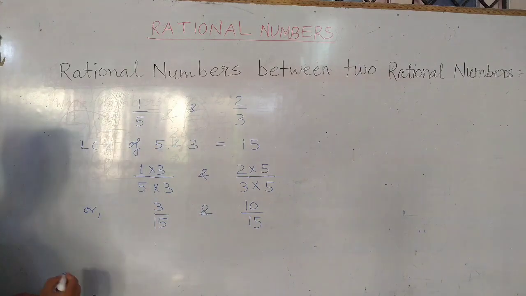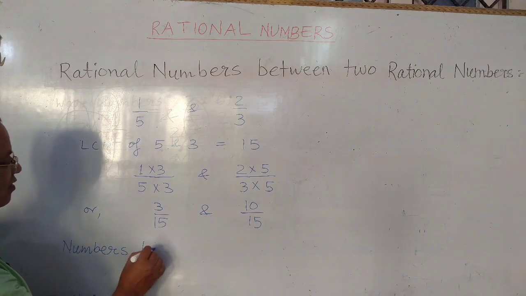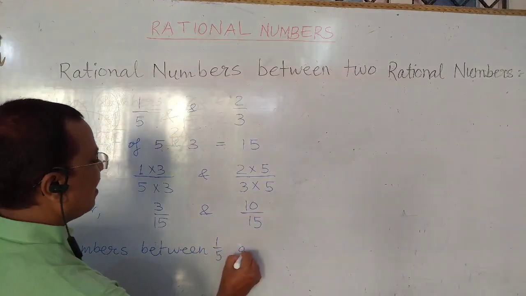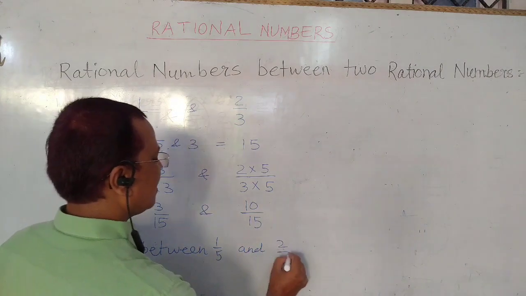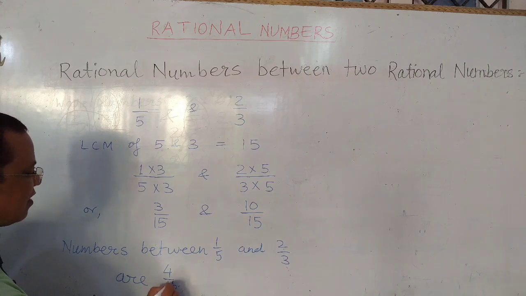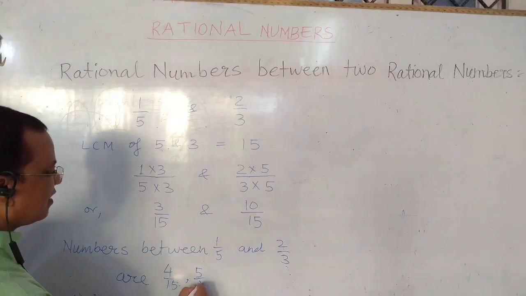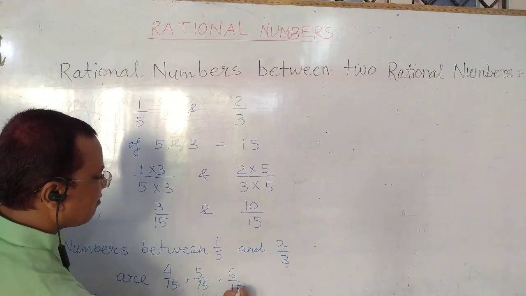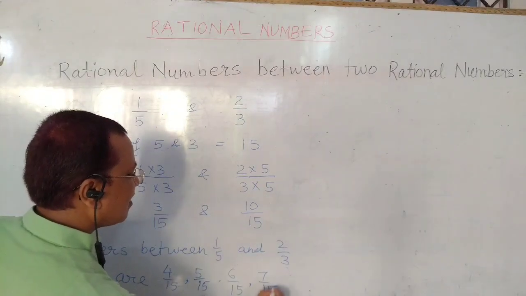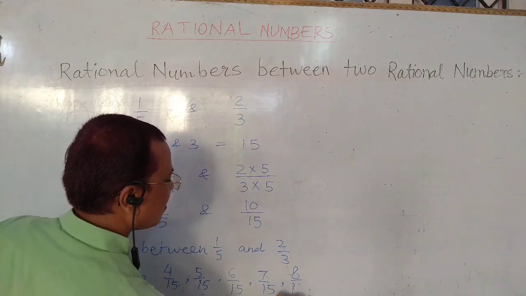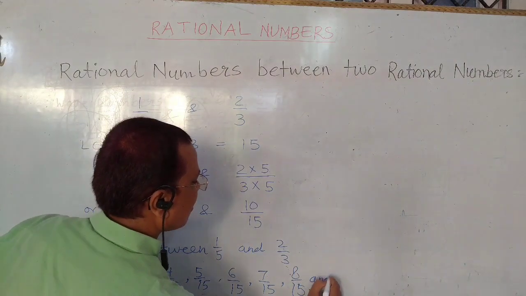So here, the numbers between 1 upon 5 and 2 upon 3 are 4 upon 15, 5 upon 15, 6 upon 15, 7 upon 15, 8 upon 15, and 9 upon 15.